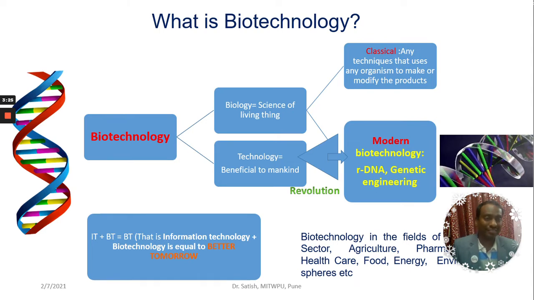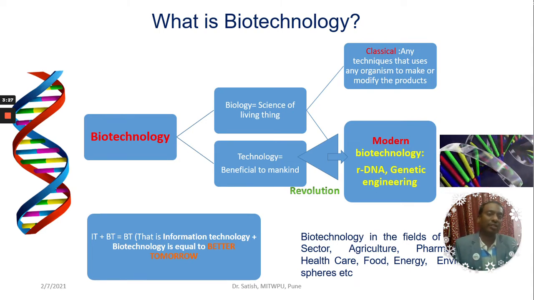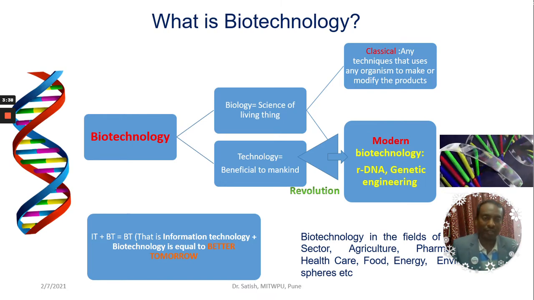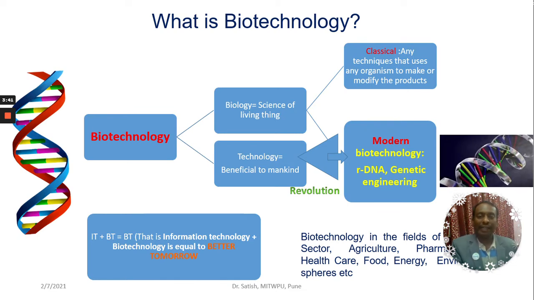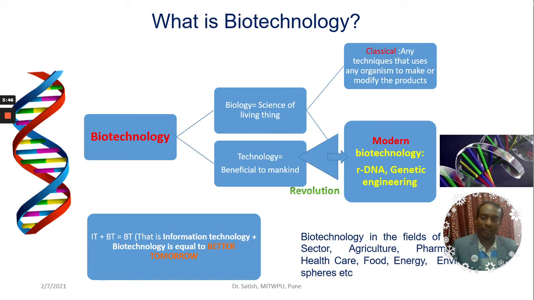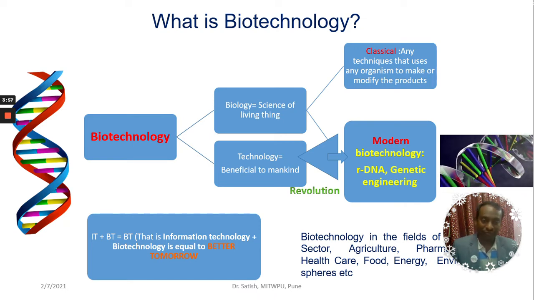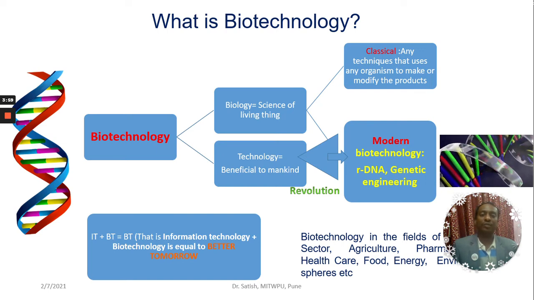We must discuss this classical to modern, how we have transformed from the classical, that is nothing but any technique that uses any organisms to make or modify products. What is modern biotechnology? Where we learn about various aspects of recombinant DNA technology, genetic engineering, monoclonal antibodies. That is one of the aspects of modern biotechnology. So this subject is not only applicable in the pharmaceutical and healthcare sectors, but also has multiple scope in agriculture, food chemistry and food biotechnology, energy, environmental systems, and all these things.